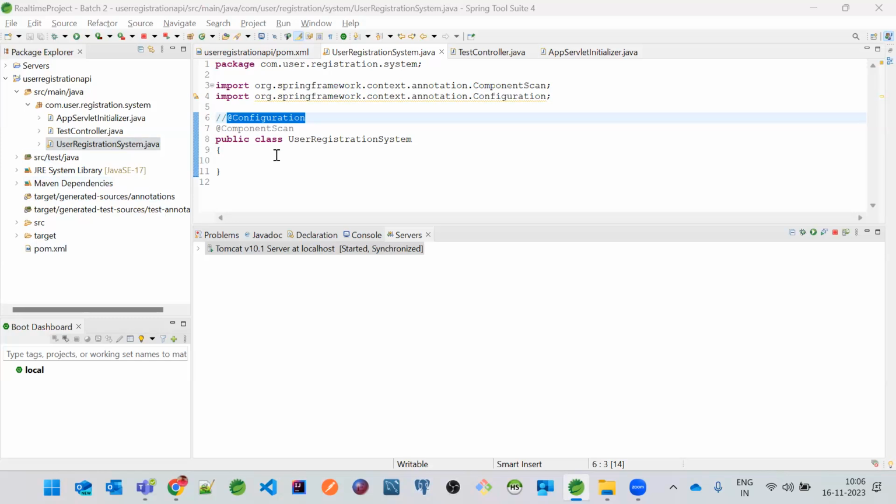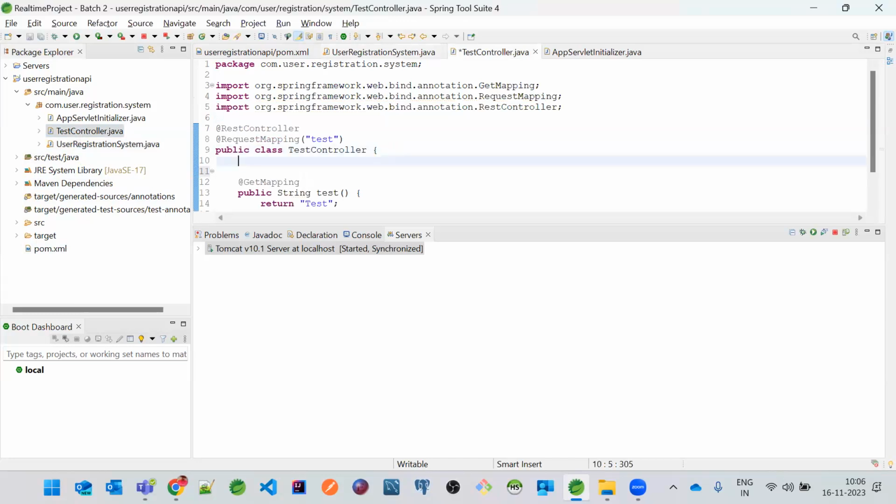If you consider there are a lot of objects created, how can we get those objects? There is something called, go to this one, and there is something called application context, right? Everyone knows about this.